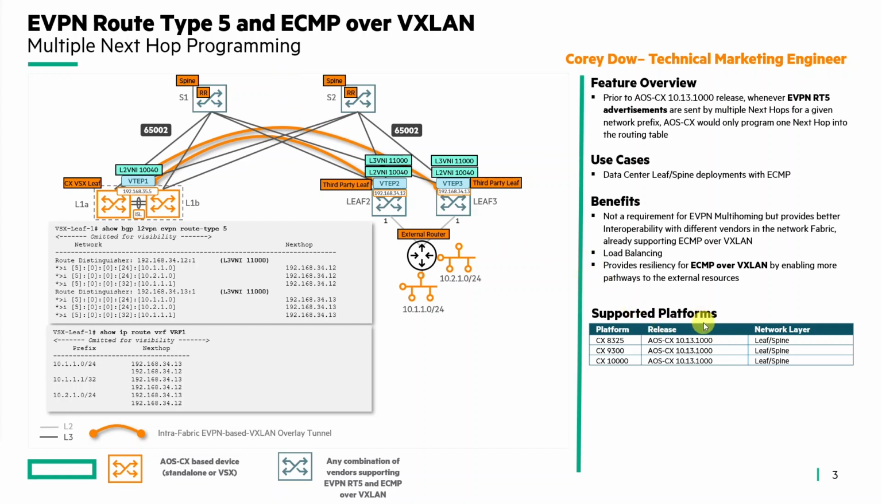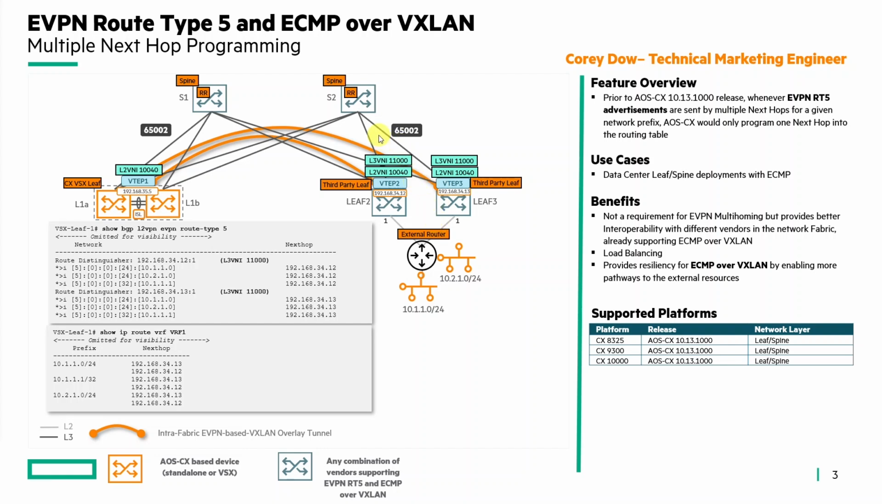Not necessarily related specifically to EVPN multi-homing support, we also introduced an important update in 10.13 1000, which is ECMP support over VXLAN. As you can see on the right, we have an external router connected to Leaf 2 and Leaf 3, which advertises 10.110 and 10.210 subnets through VXLAN, and Leaf 2 and Leaf 3 are the next hops for those external subnets.